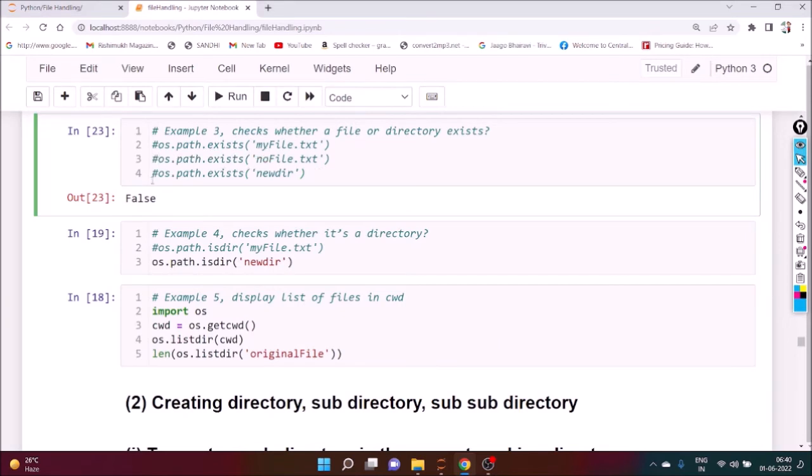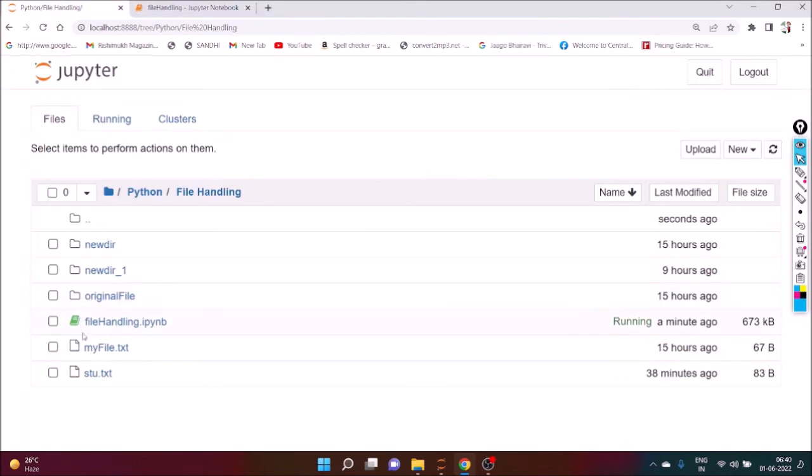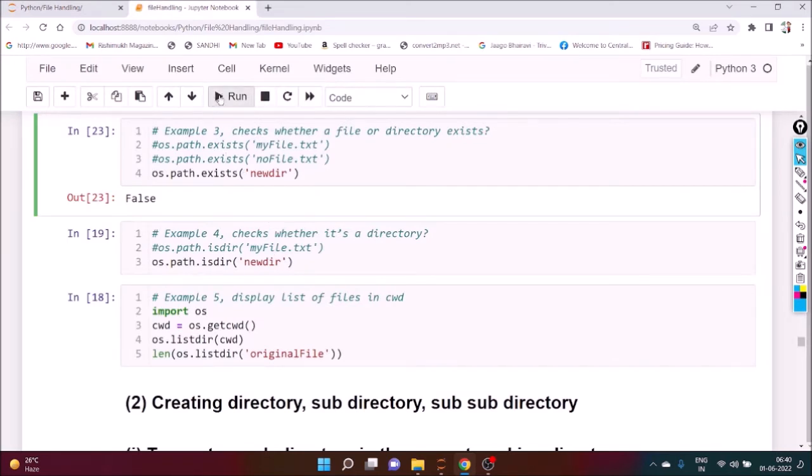Similarly, we can check whether a particular folder is there or not. New dir, is newdir there or not? So newdir is there. Okay. So we can check it and we get the output true. That means newdir is there in this particular path, in this current working directory. Are you getting my point?